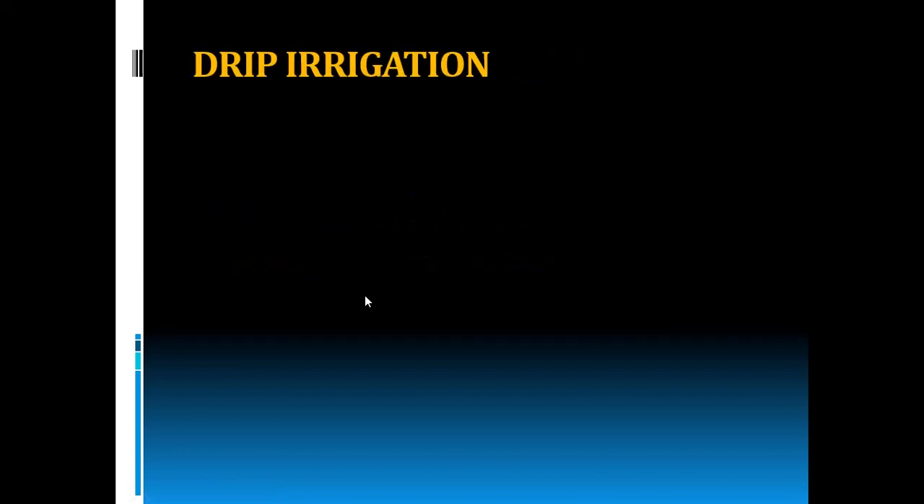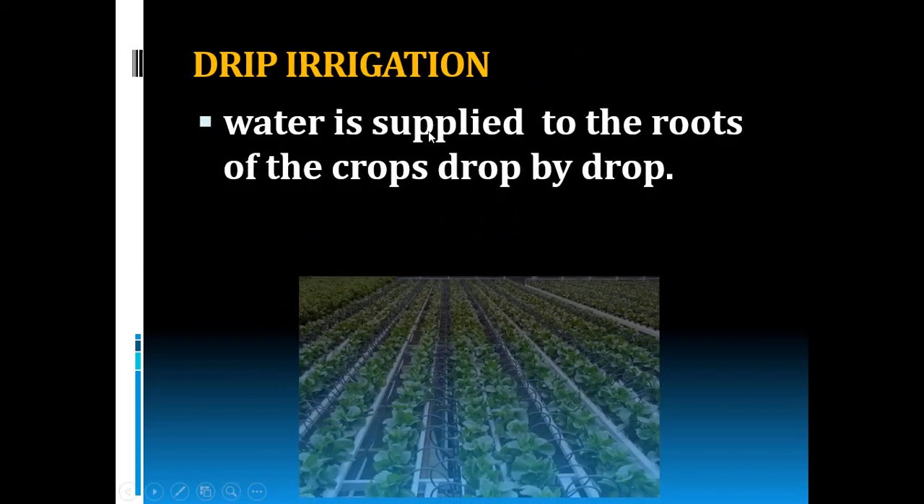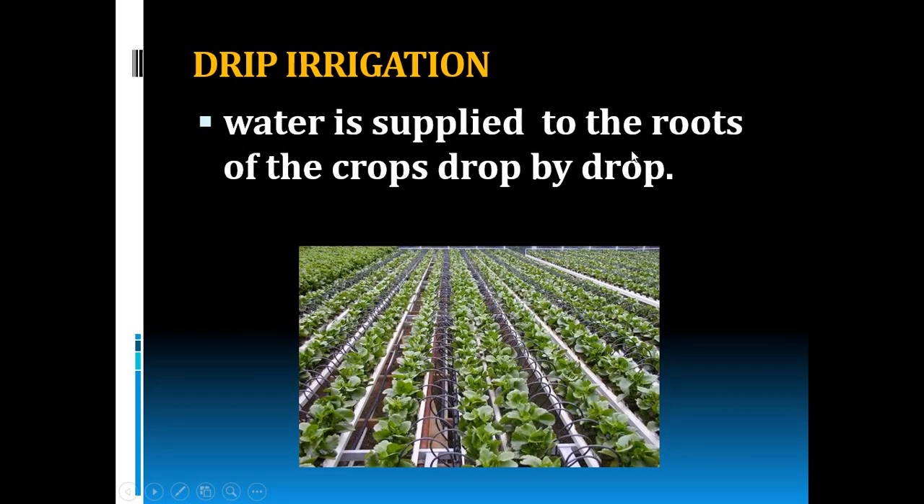So what is meant by drip irrigation? Water will be supplied to the roots of the crops drop by drop. So some pipes will be connected towards the root of the plant and water will be supplied to the root of the crop drop by drop. Such method of irrigation is called as drip irrigation. So what is meant by drip irrigation? Water will be supplied to the root of the crops drop by drop. Such method is called drip irrigation.